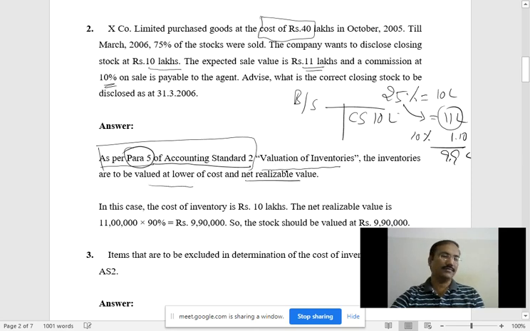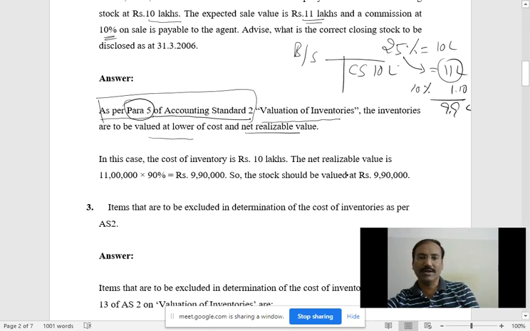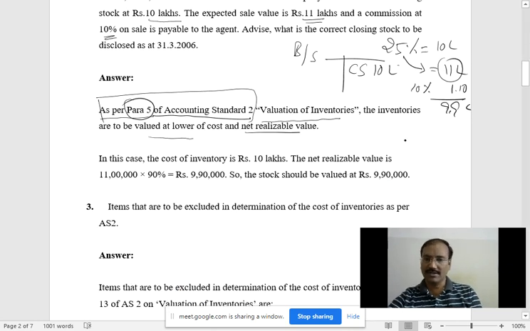net realizable value, right? Lower of cost and net realizable value. So these are the parts. Now come back to the valuation. What I just wrote here is the same, right? I have already written it here. In case of cost, how much is given? In the problem itself, the closing stock cost given by the company is 10 lakh.